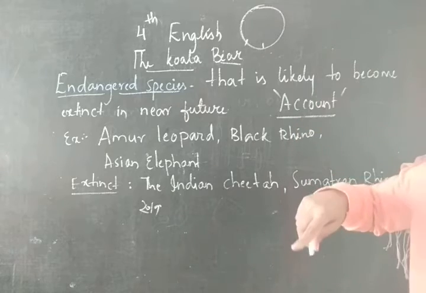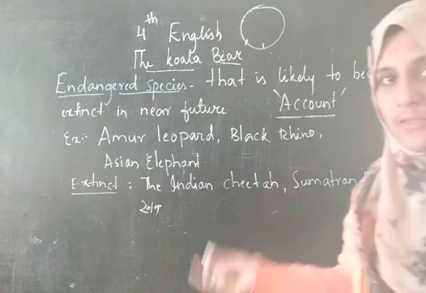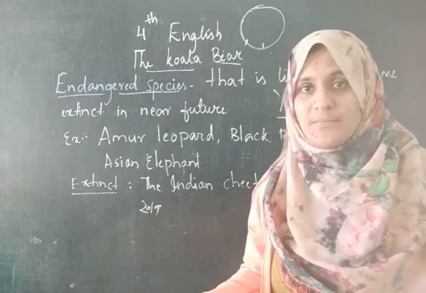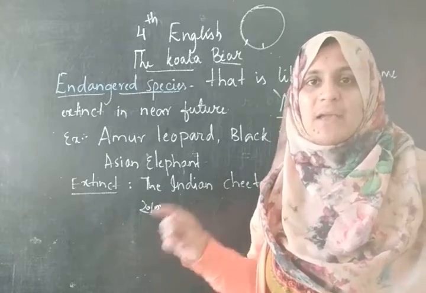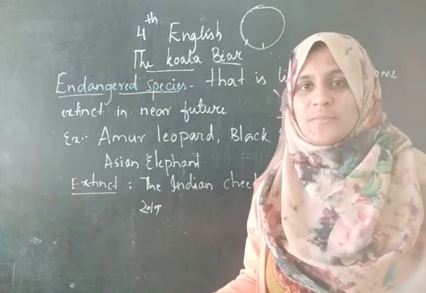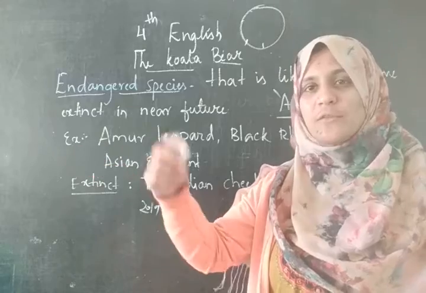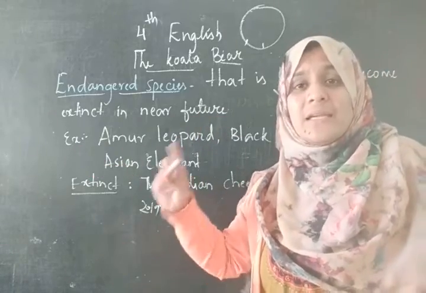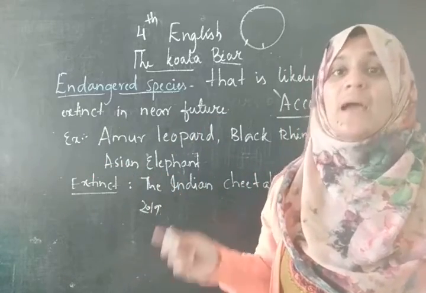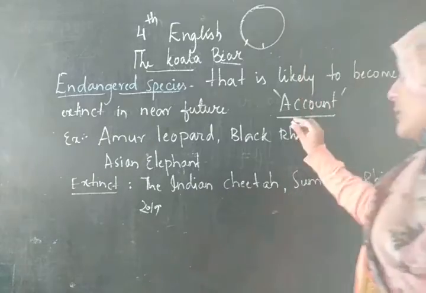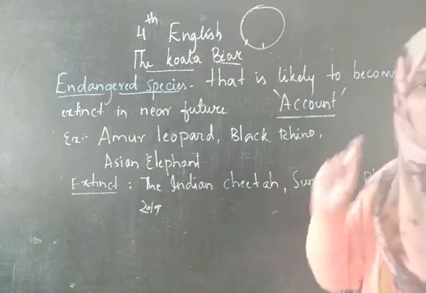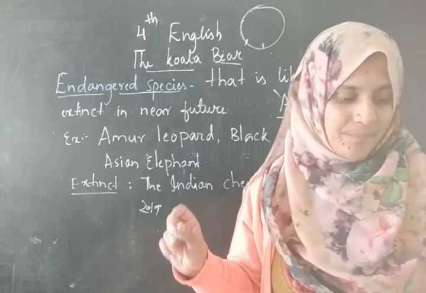An account is different from a story. This is not a story, it is a fact which they are giving in this chapter. A fact is based on the truth. This is not a made-up story. This is a fact. This is an account. Hence the word account. We are going to read an account about the koala bear.